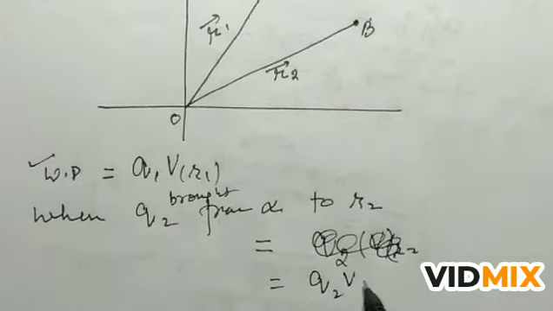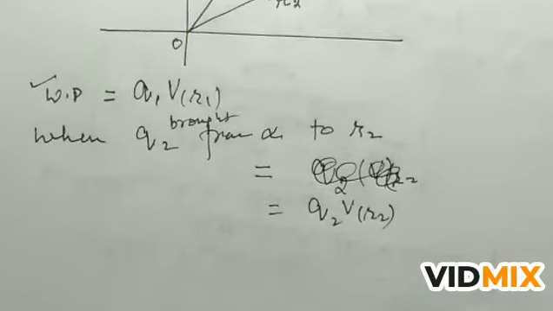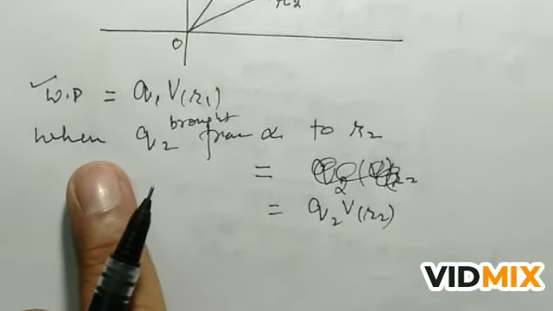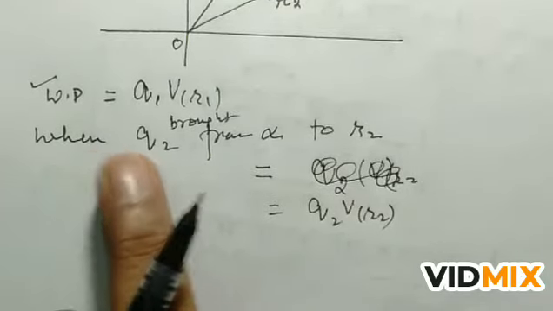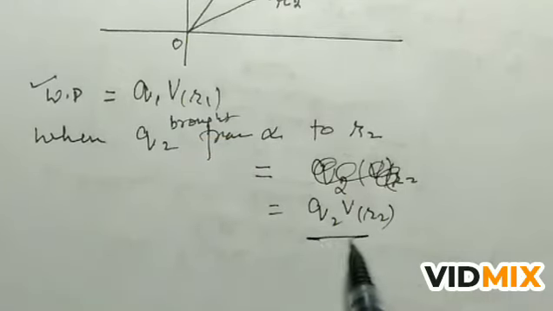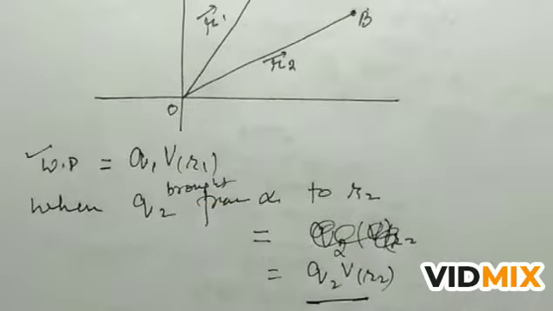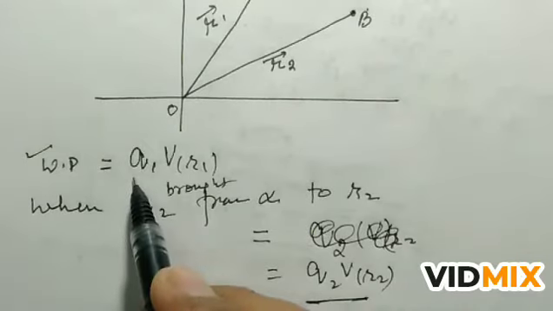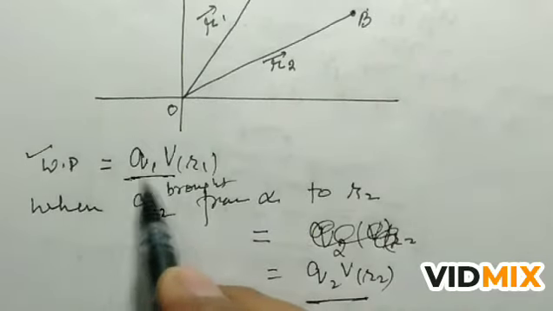Q2 V R2. So this is the work done. When Q2 is brought from infinity to point R2, this is the work done, Q2 V R2. When Q1 is brought from infinity to point A, this is the work done, Q1 V R1.